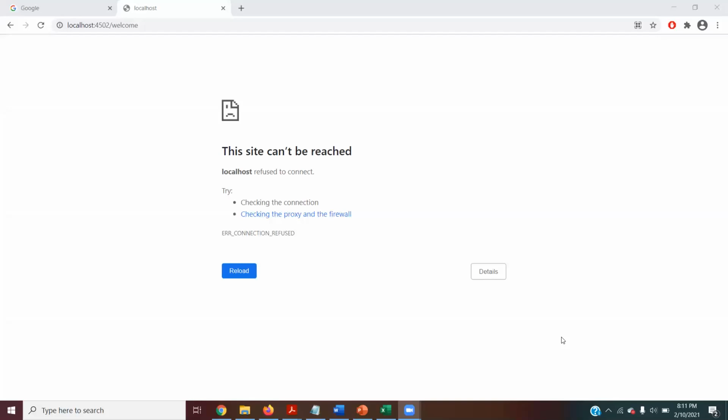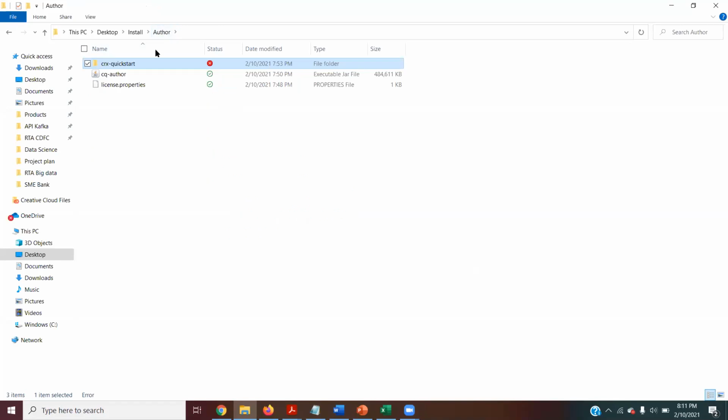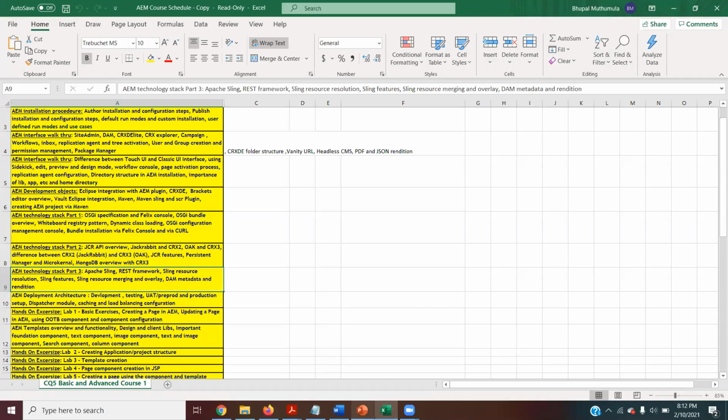See, you have to click on the jar file, right? Okay, I'm sharing. I still see the browser. So this is the folder. Yes, go to the author, I mean, go 1 level up. You clicked on the CQ author, right? Was it installed? I don't see that. Then you closed it or what? No, I think it probably got closed automatically. Okay, so maybe do one thing.